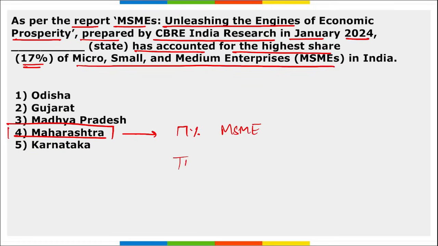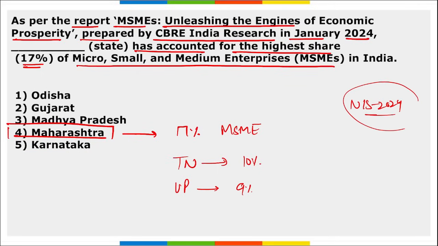This is followed by Tamil Nadu on second position, that is 10%, followed by Uttar Pradesh on third position with 9% of MSME share. And this CBRE India Research, remember this is the knowledge partner of New India Summit 2024. And we know MSME sector plays a vital component in the economic progress of India that contributes to nearly 30% of India's GDP and 44% of India's export.